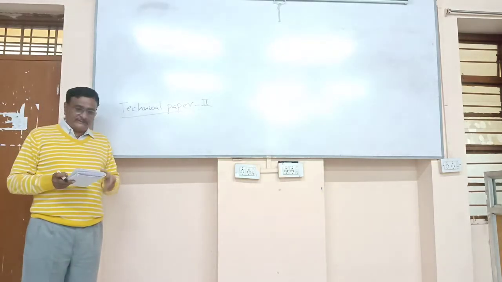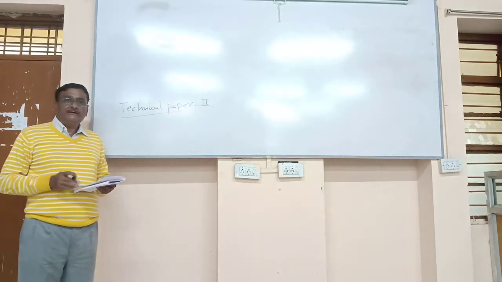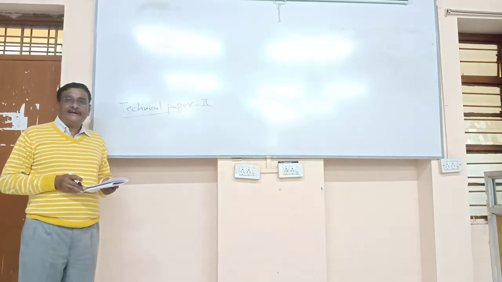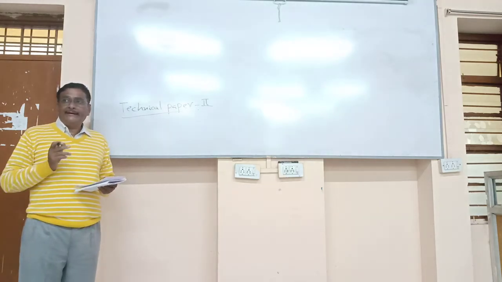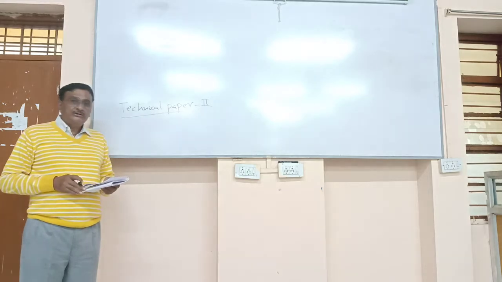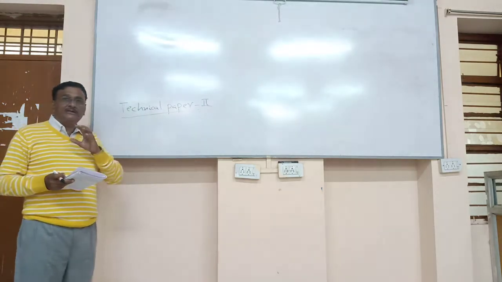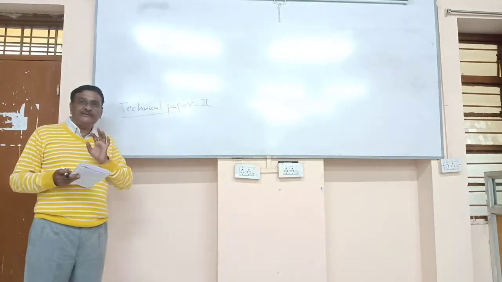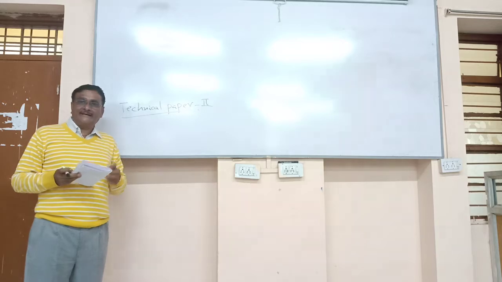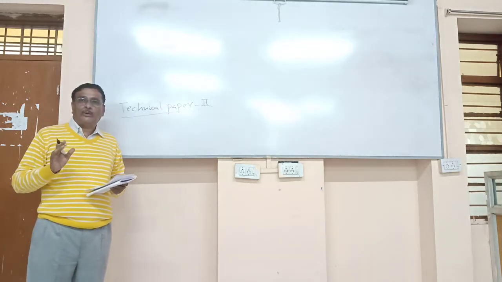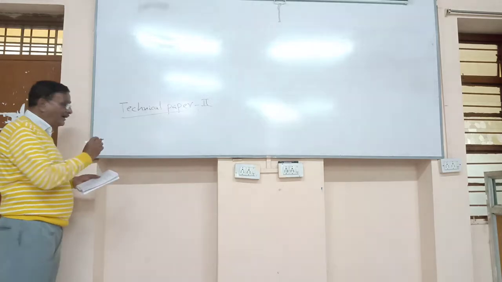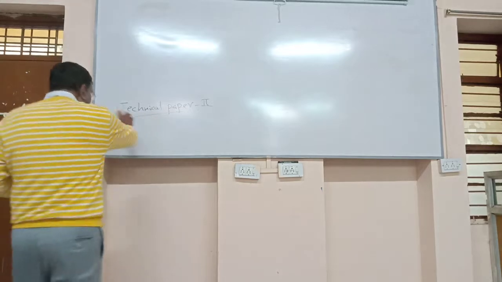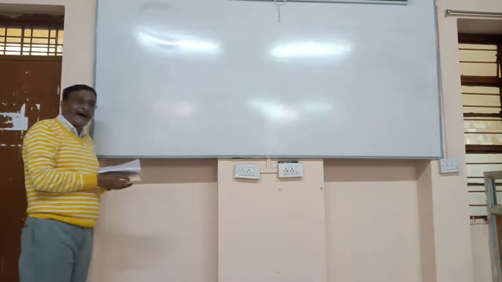Today I am going to discuss a lot of things about the technical paper of assistant engineer and junior engineer, which we call technical paper 2, in the subject called highway engineering. Today I have come with questions which have alternative answers. I am going to deal with how exactly these answers are written. The subject is highway engineering.